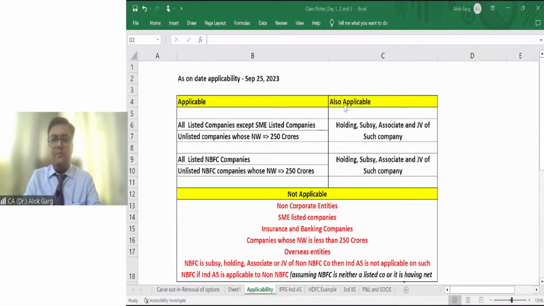Okay. So friends, let's talk about today, September 25, 2023. What is the applicability of Ind AS to Indian companies? As I told you, for applicability, there were two notifications: the 16 February 2015 notification and the 30th March 2016 notification.